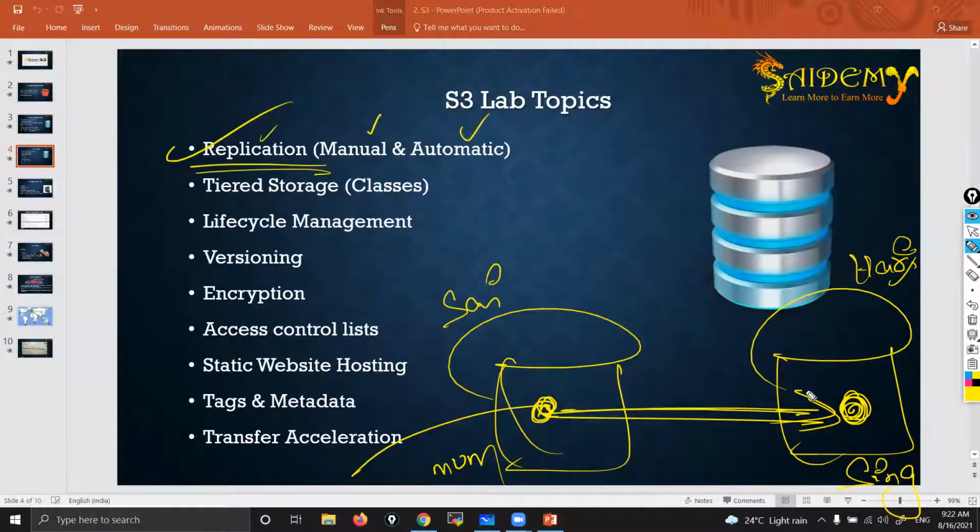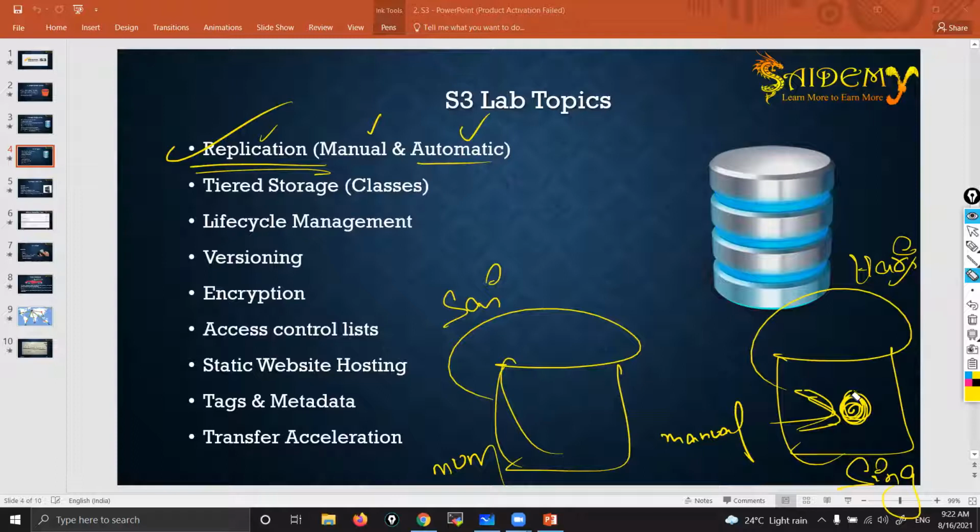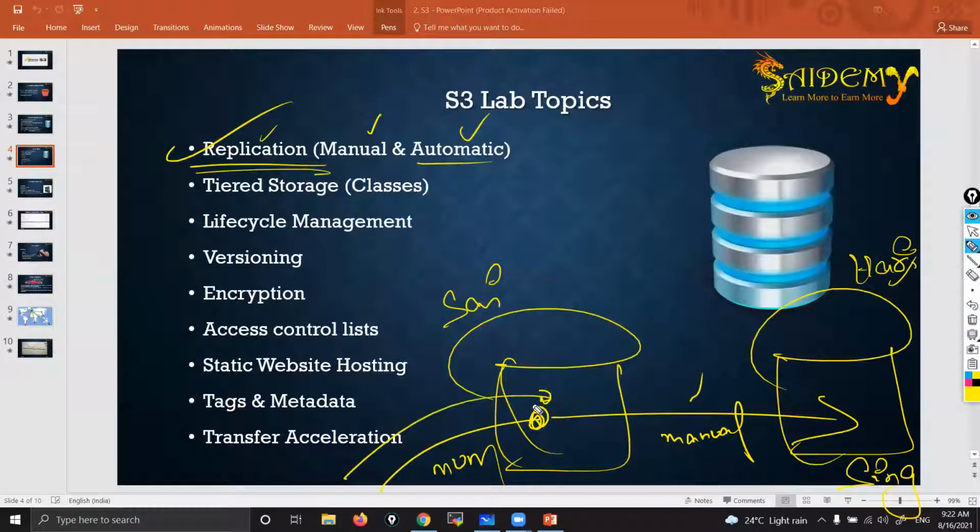While copying, you can copy manually. Manually means it is user initiated: you copy whatever files and folders you want. But here they are giving one more option, automatic. If you enable automatic, as and when I put some data in one bucket, that will be copied, replicated automatically. Whatever data I put here is copied automatically.